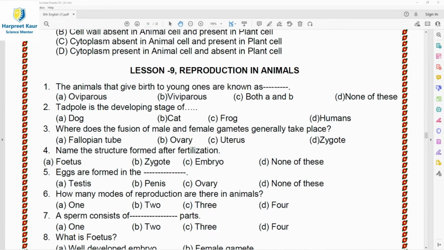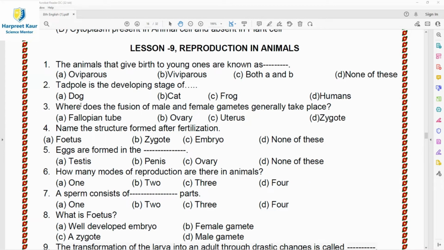Here it is to be noted that asexual reproduction is the simplest method of reproduction. It takes place mainly in those animals whose bodies have a simple structure. Also, the baby produced, that is the offspring or young one, is an exact copy of the parent in asexual reproduction. Whereas in sexual reproduction, the offspring produced is not an exact copy of the parents. There are differences in the organism produced, and two parents are needed to produce this new organism.